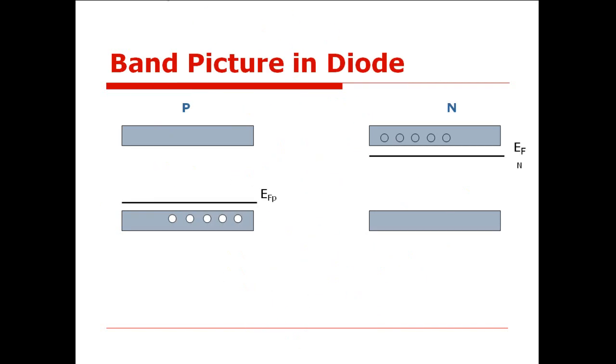We have discussed the concept of Fermi energy, and you know that in the case of extrinsic semiconductors such as p-type and n-type, if you look at them separately, the position of the Fermi level for a p-type semiconductor is near the valence band. So if these are the positions of the valence band and conduction band, then the position of the Fermi level for a p-type semiconductor, denoted as EFP, is near the valence band.